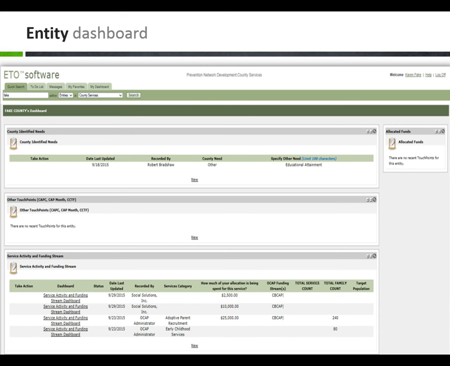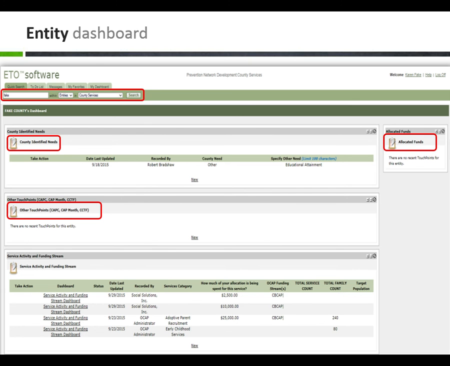Entity Dashboard. The Entity Dashboard is also known as the County Dashboard. This is the place where you will complete the touch points required for your annual report. To access your county dashboard, you can type your county name in the quick search box at the top left of your screen, then choose View County Dashboard. There are 7 touch points on this screen. From left to right, they are County Identified Need, Allocated Funds, and remember, this information is uploaded by your ETO administrator. Other touch points include CCTF, CAP Month, and CAP Cs.